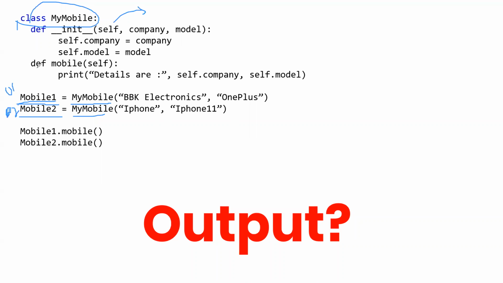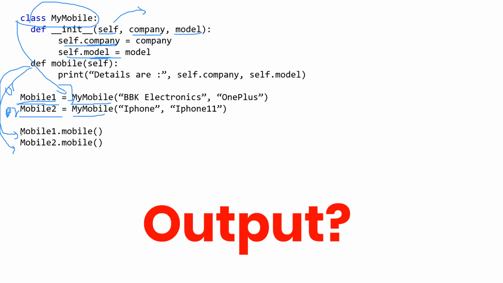Both are calling this class, correct? My mobile, both are calling this. Now what we are doing is writing self.company and self.model, and we are passing this company here and model here, correct? Now we are calling this object here, calling this method here, correct?